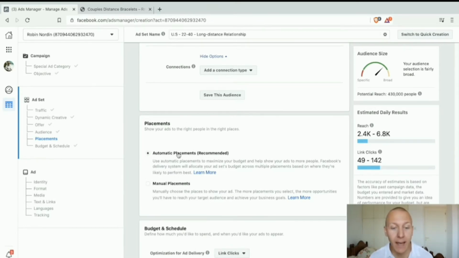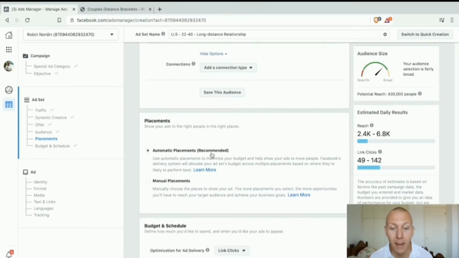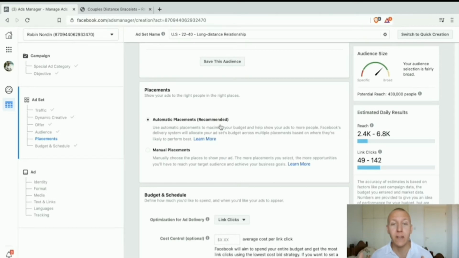Now, the first thing we have that's automatically filled in are automatic placements, and it says recommended. Now, when we are going through Facebook ads, there's one thing you always need to keep in mind, and that is Facebook never has your best interest in mind. Never. Now, Facebook is a business and they have one goal in mind, and that is for you to spend as much of your money as possible. And that is pretty much what every business wants. So whenever you see anything that says recommended, that is a warning sign. If Facebook recommends it, it's probably because Facebook has something to win on it. And this is one of those cases.